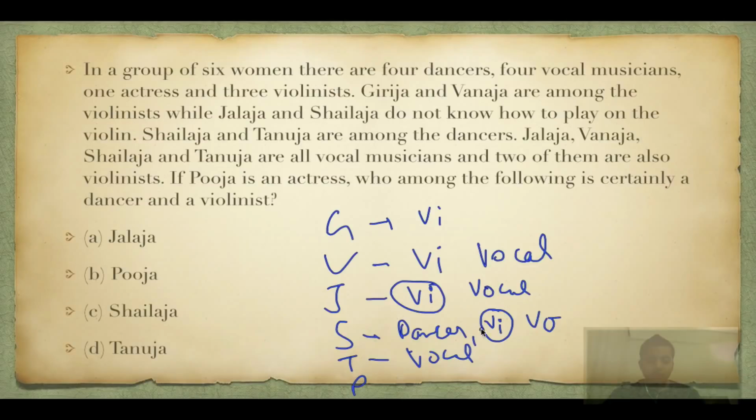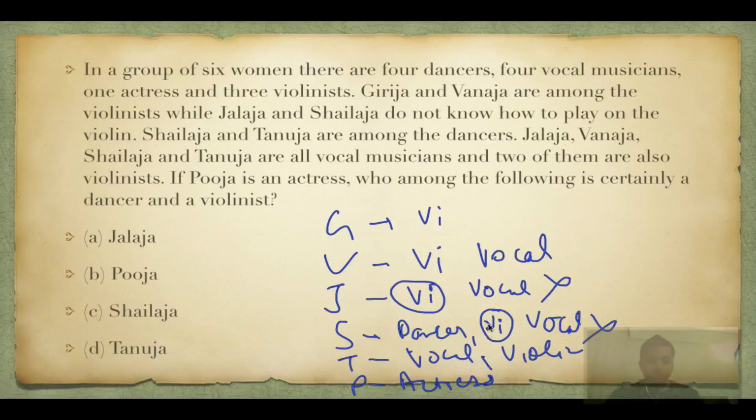So out of these who are the four vocals, two of them are violinists. But since Jalaja cannot be a violinist, she cannot be a violinist, right? So she has to be a violinist. Okay, so now we have three violinists. And if Pooja is an actress, who among them is certainly a dancer and a violinist?